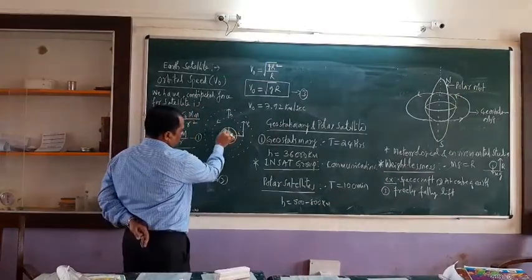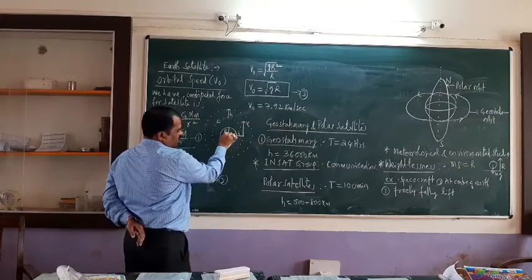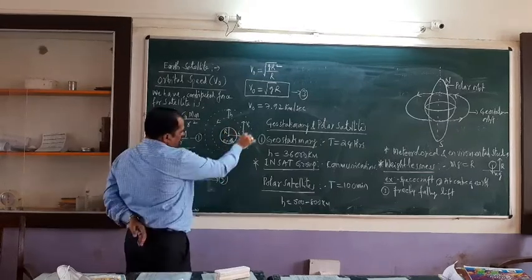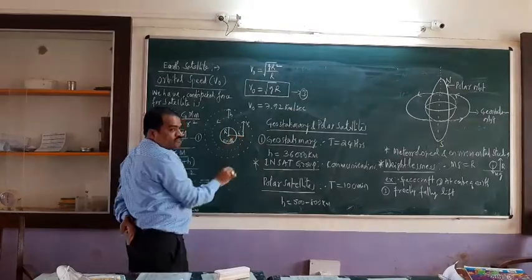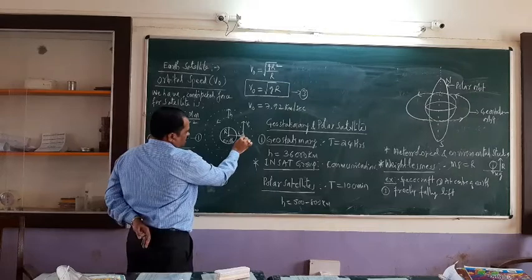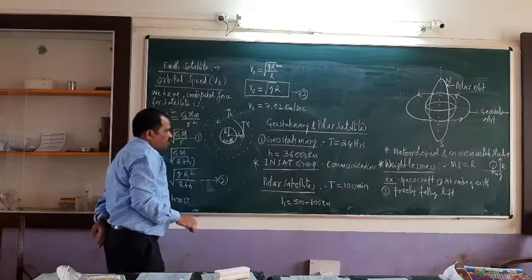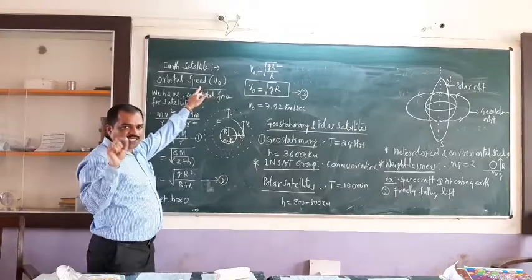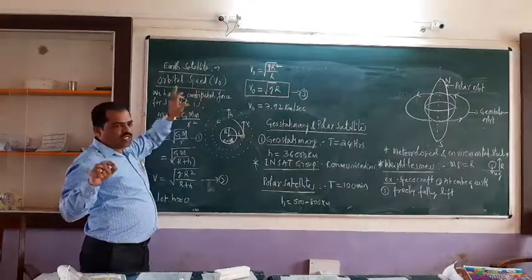For example, let us consider the diagram I have drawn. This is the Earth, and let R be the radius of the Earth. Let us consider this dotted line as one of the orbits, and there are going to be several such orbits. Now let H be the height of the orbit from the center of the Earth, and let V0 be the orbital speed. The satellite is rotating around the Earth with an orbital speed V0. V0, the orbital speed, is the minimum speed required for any satellite to continue to move within the same orbit.